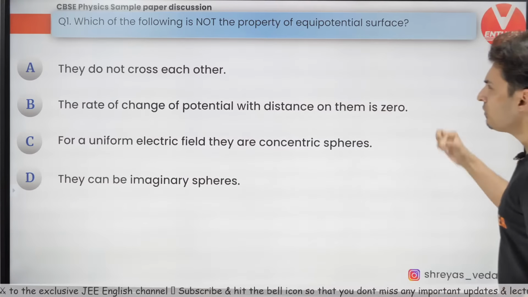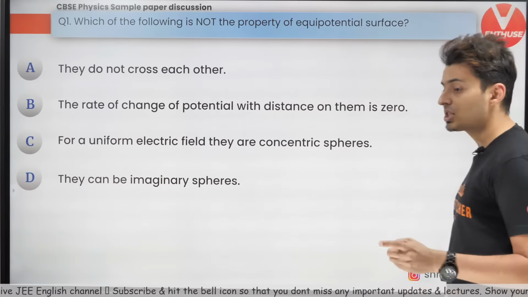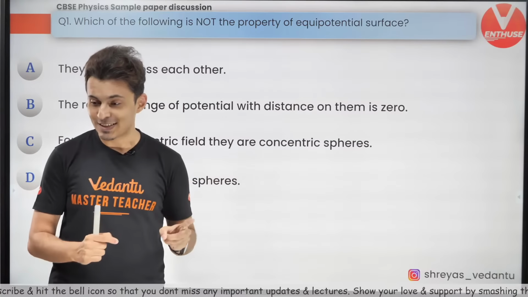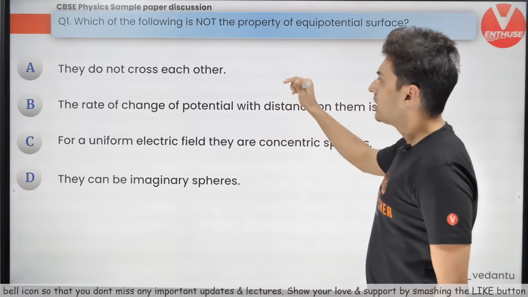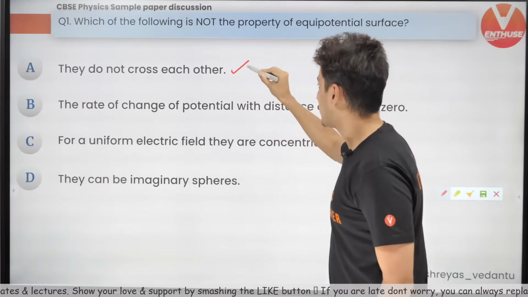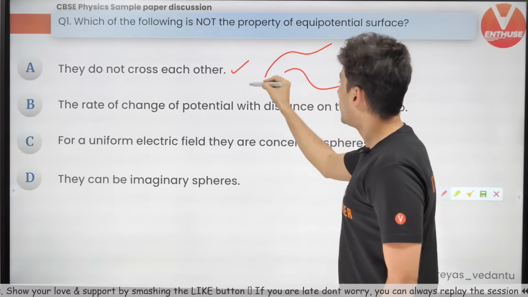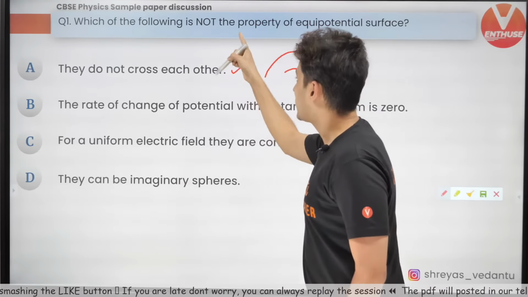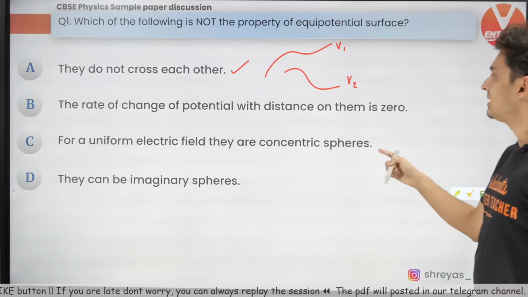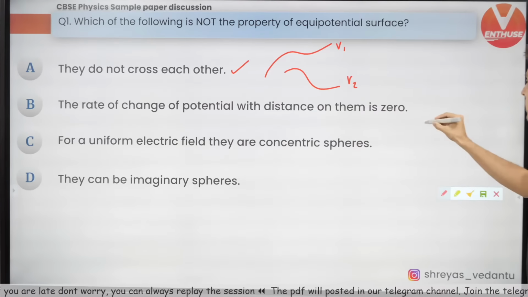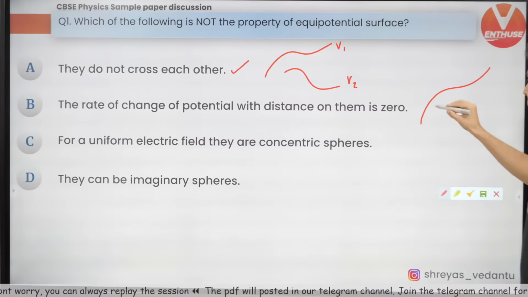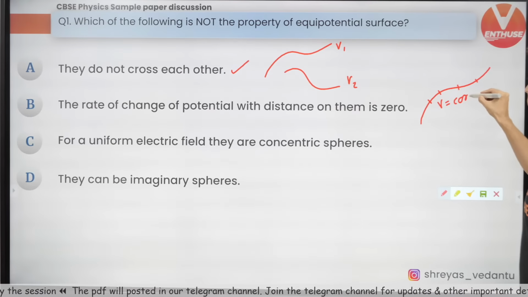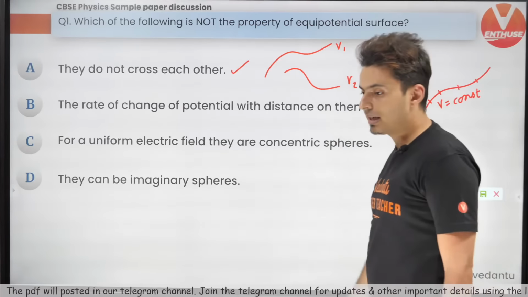Let's get going. Which of the following is not the property of an equipotential surface? So guys, the correct answer, think about it. They do not cross each other. That is correct, in fact, because equipotential surfaces cannot merge into each other. So this is V1 and this is V2. This is correct. The question says which is not correct. The rate of change of potential with distance on them is 0. That is very true. On an equipotential surface, when you go from one point to the next point, the potential remains constant. Everybody agrees with this?